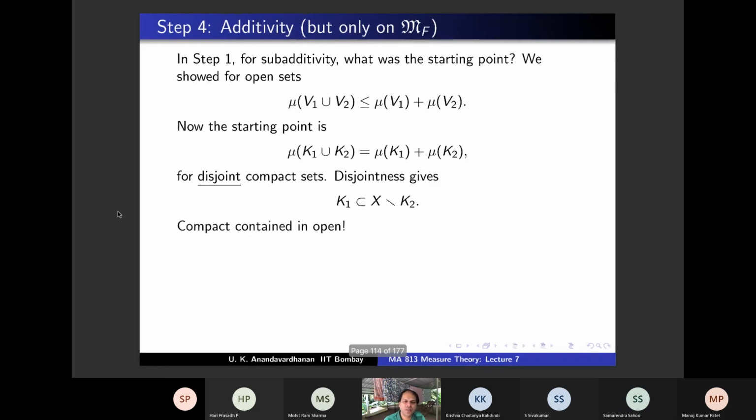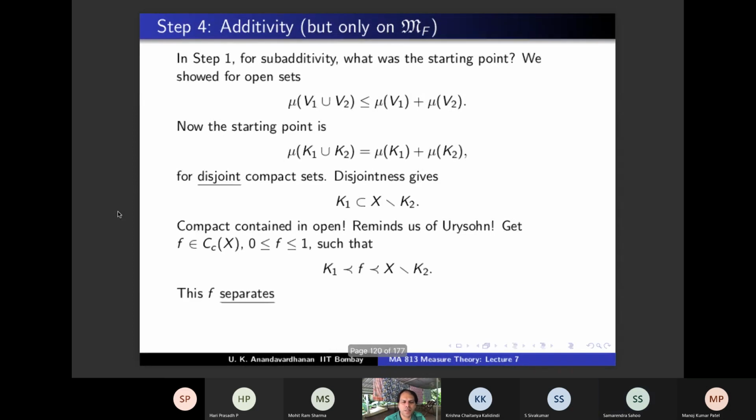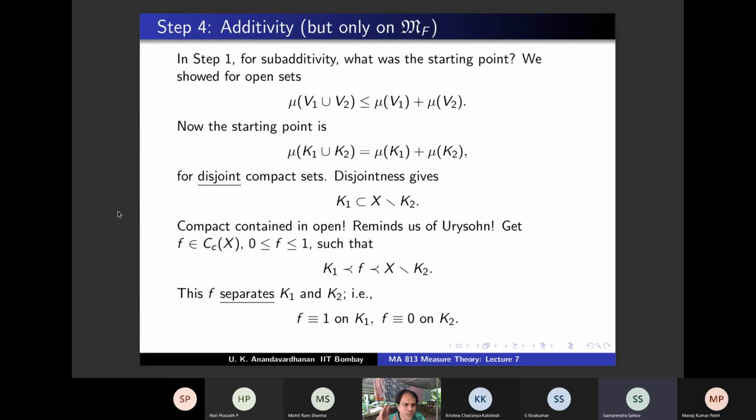So disjointness gives this, and compact contained in open, Urysohn, and you will get an F such that F is between 0 and 1, and this happens. This means F separates K1 and K2. F is identically 1 on K1 and F is identically 0 on K2. Now this is very similar to step 1. Step 1, what did we do? We got H1 and H2 and we argued with H1G plus H2G, etc. Something similar here. F is identically 1 and F is identically 0. So F is identically 0 meaning which function is identically 1? 1 minus F is identically 1.